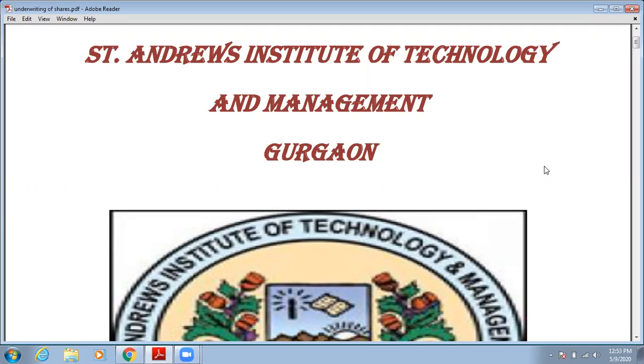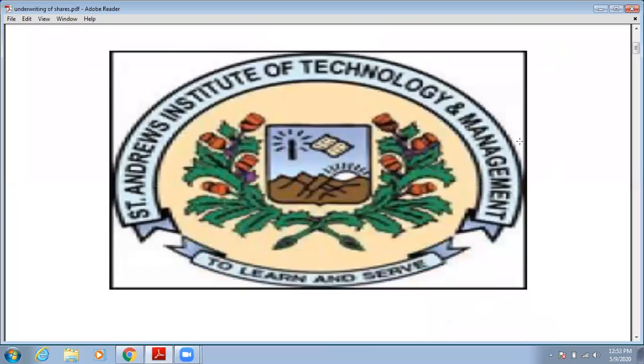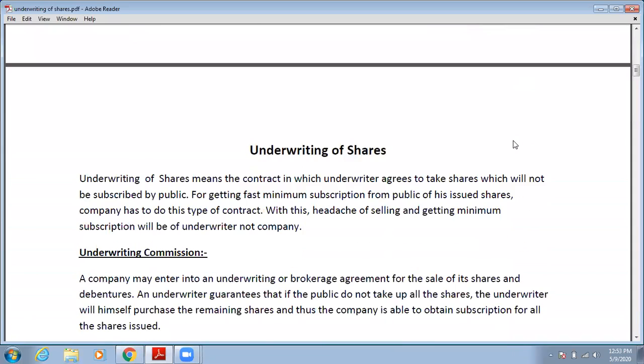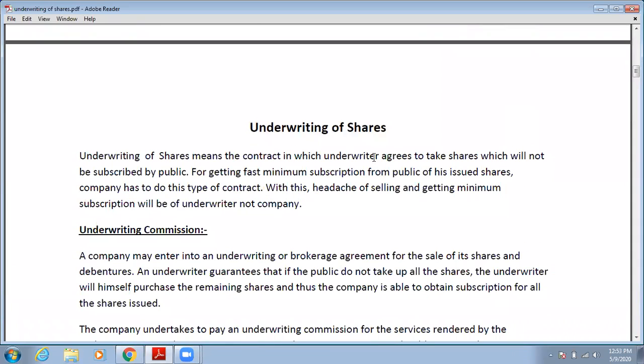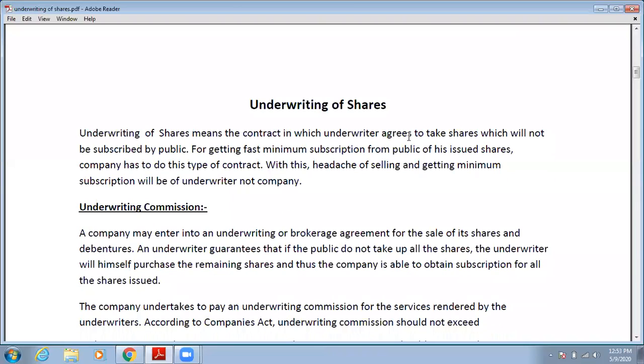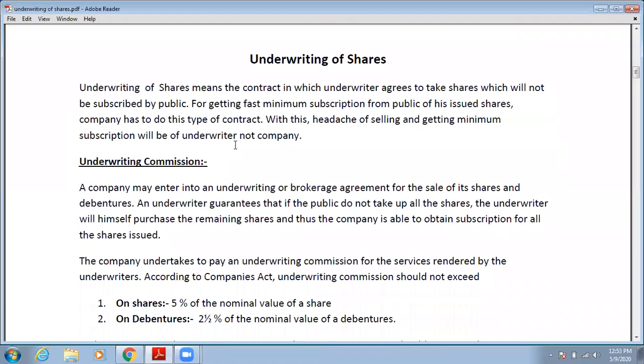In today's lecture, we are going to cover the second topic from the second unit, that is underwriting of shares and debentures. So what do you understand by underwriting of shares and debentures? Basically, underwriting is a contract in which underwriters agree to take shares which will not be subscribed by the public. So it is a contract in which underwriters agree to take the shares which are not subscribed by the public.